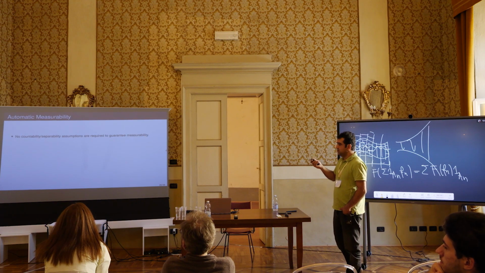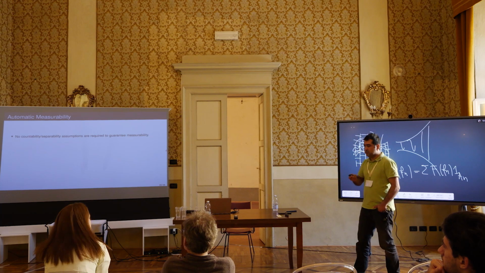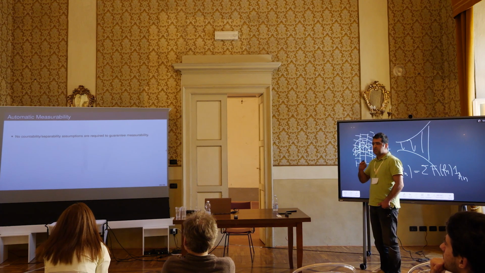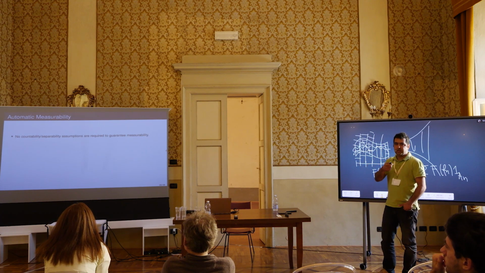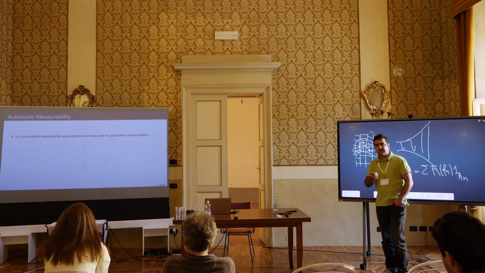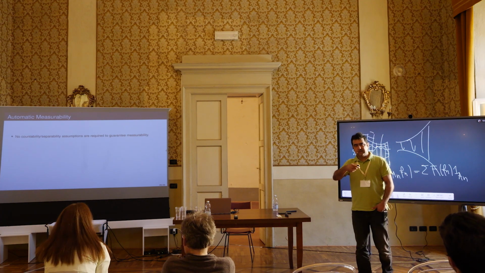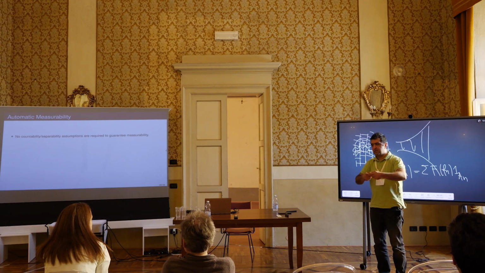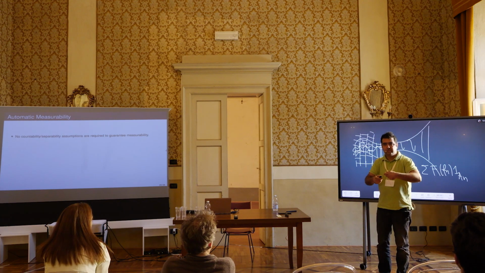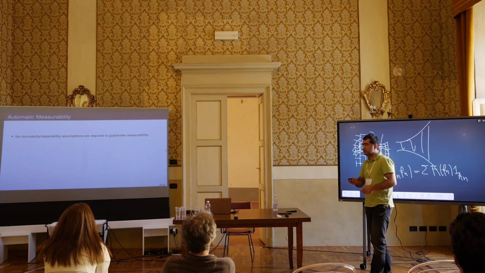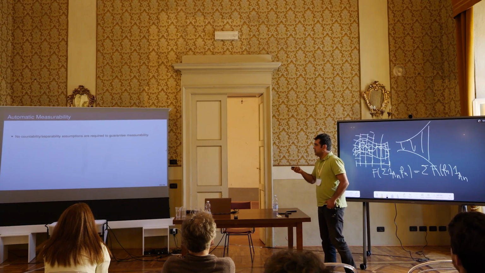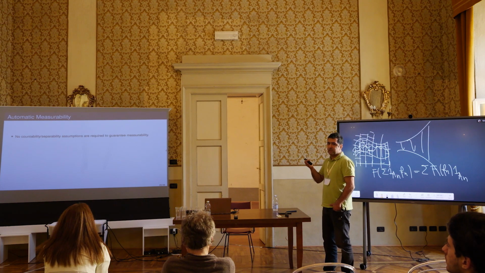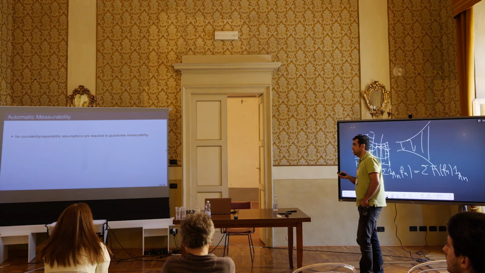And measurability in this direct approach is actually automatic. We did not at any point need to apply a measurable selection theorem. We just measurably changed the proof, and so the outcome of this proof is automatically measurable. And we didn't need any countability or separability assumptions.